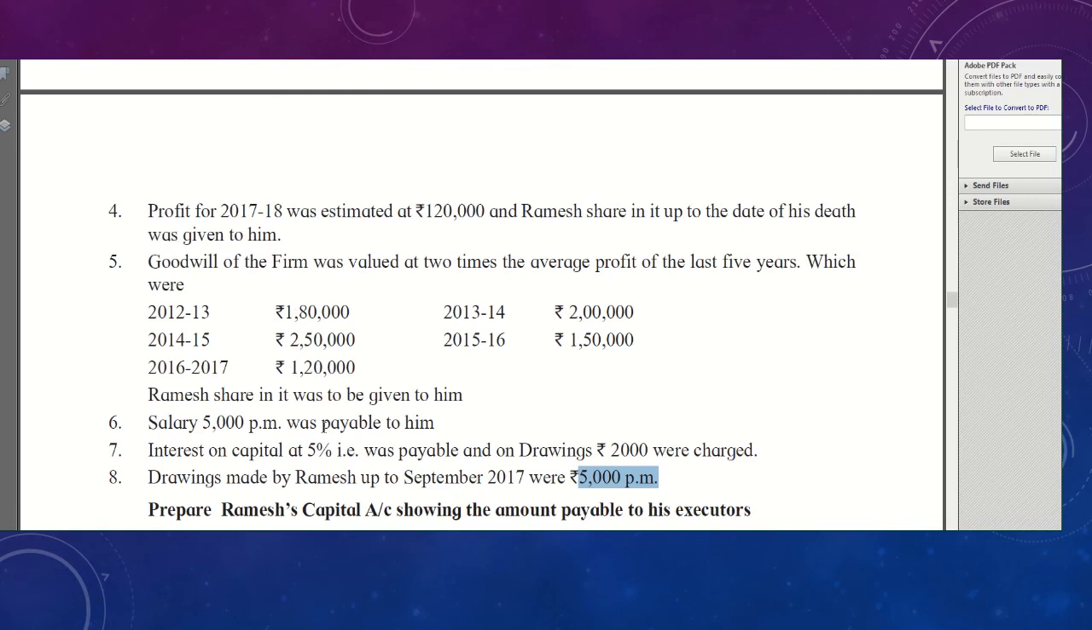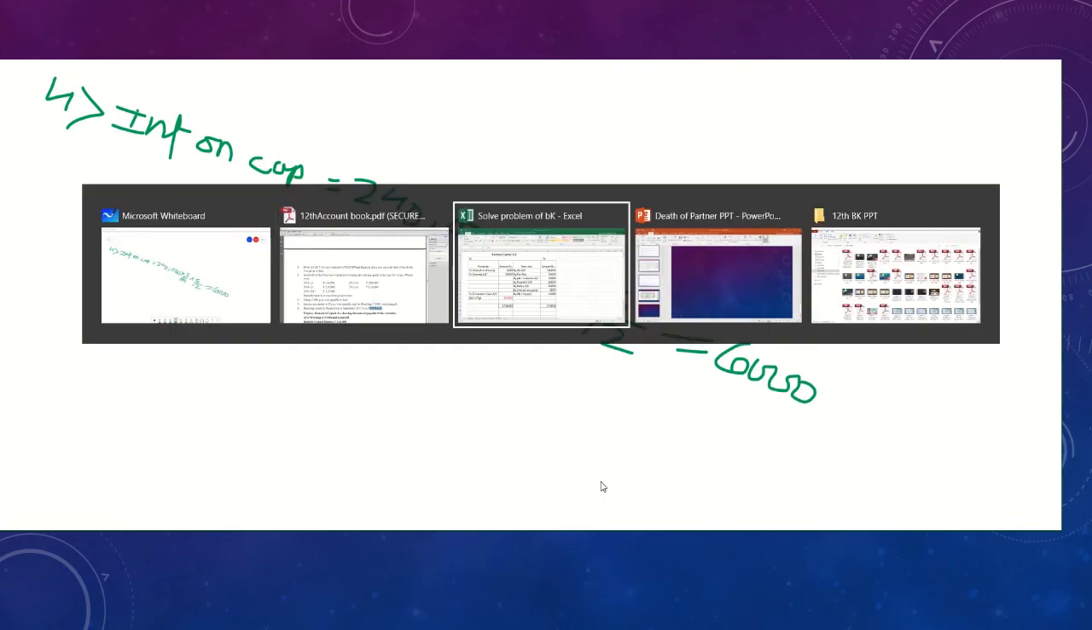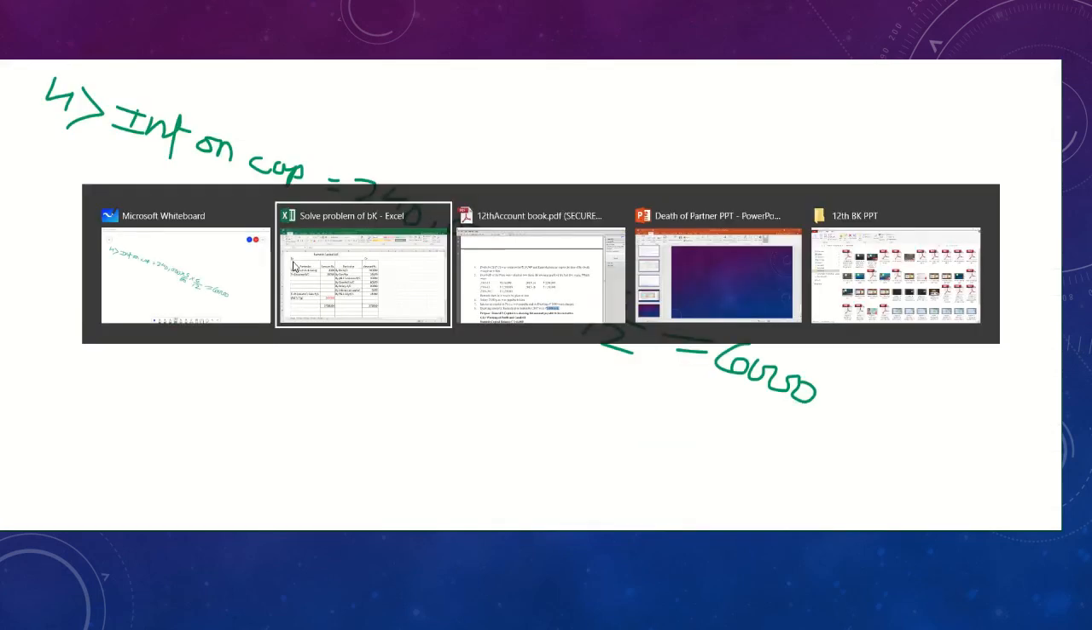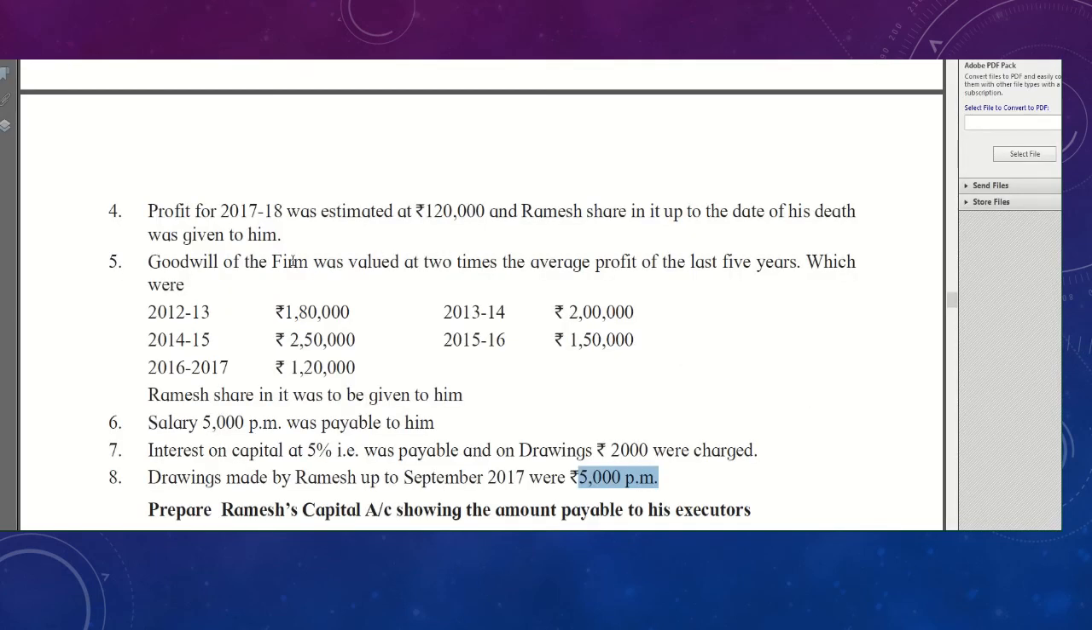You can see, students, 5,000 per month means 30,000. So this 30,000 will also be recorded. Ramesh capital account debit to drawing account. So drawing is there, 30,000 you will record, students. After that, no further information is given.